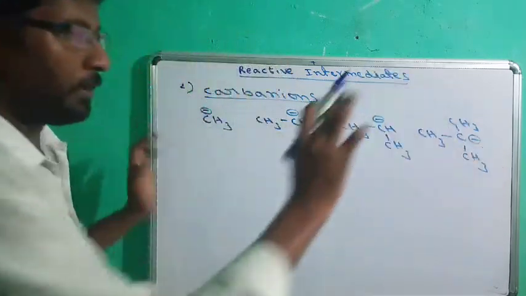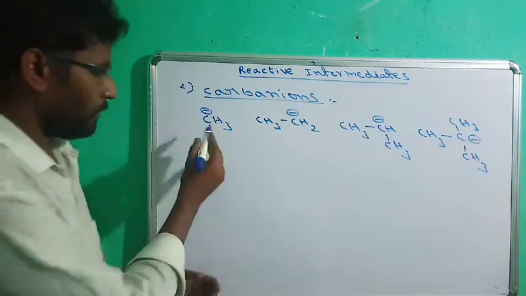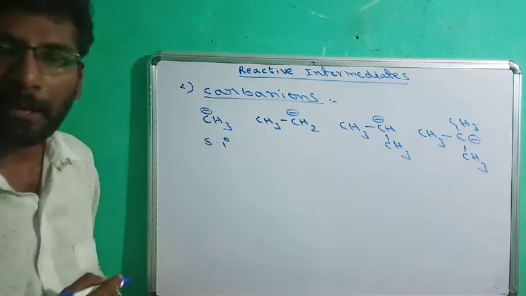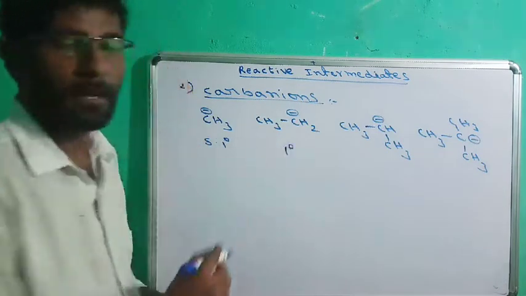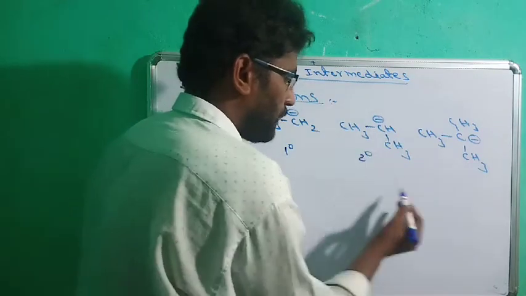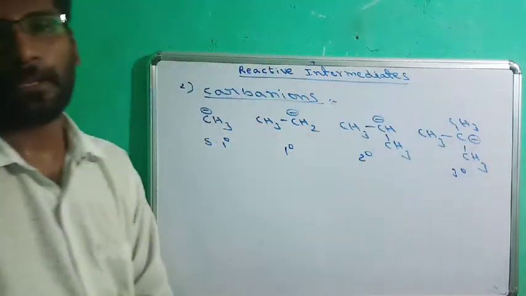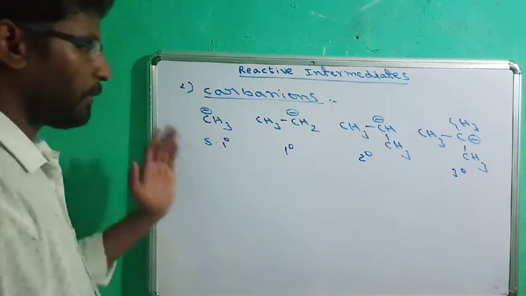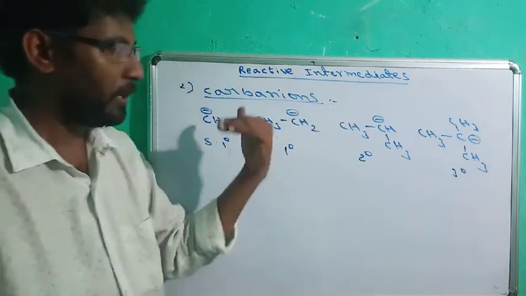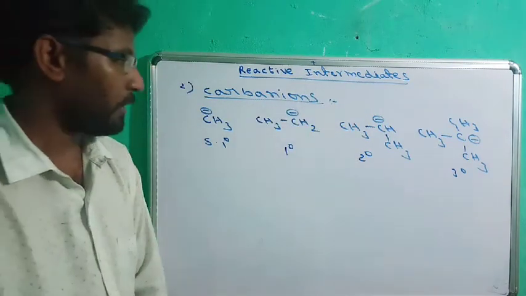So all these are carbanions. As usual, this will be a super primary carbanion, this will be a primary carbanion, this will be secondary, and this will be a tertiary carbanion. So carbanions can again be classified into primary, secondary, tertiary, and super primary.